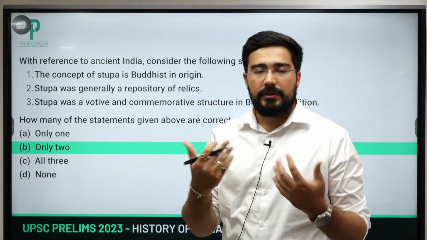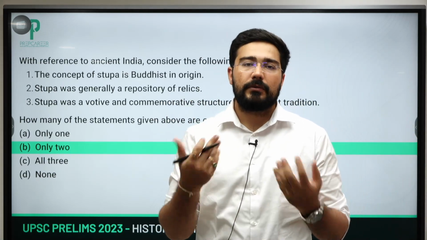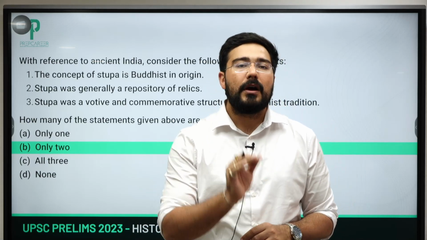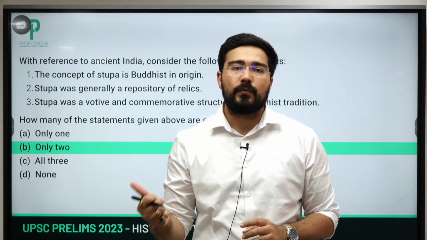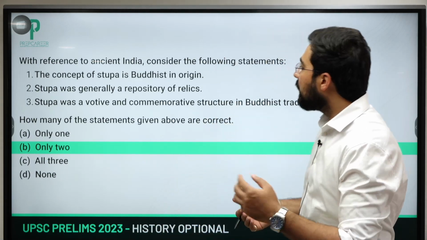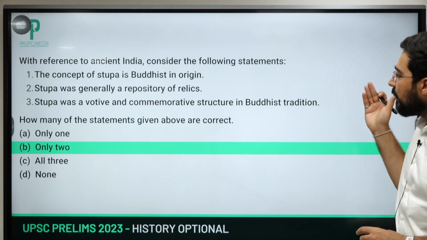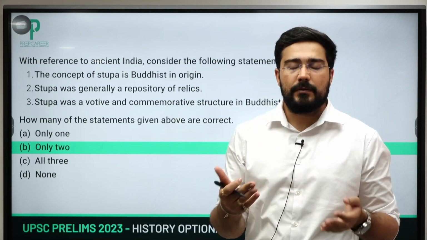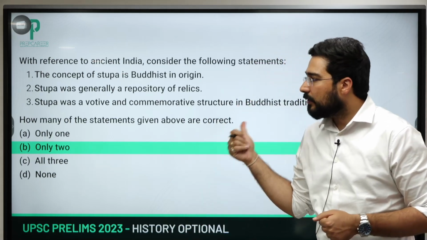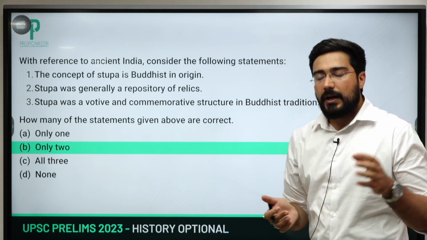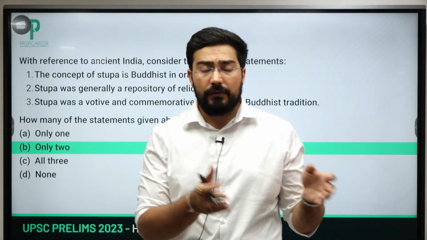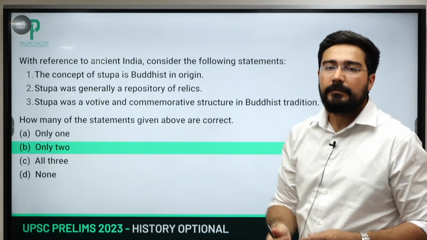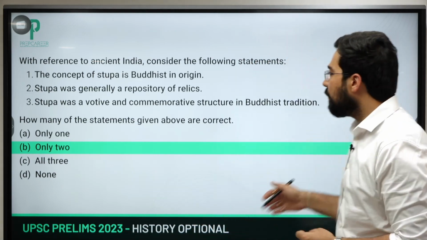Yes, the remains, the bones, and the relics, they were the ones on which the stupa was created. Initially 9 stupas were created, 8 on the final rites of Buddha, plus 1 was the object in which they were kept. It was a votive and commemorative structure. So votive offerings were also made there, and commemorative means if some important event is there, that can also be used for the creation of these stupas. And stupa is mostly linked with Ashoka, who built 84,000 stupas as per tradition, and they became even more beautiful during the time of the later rulers known as Shungas.